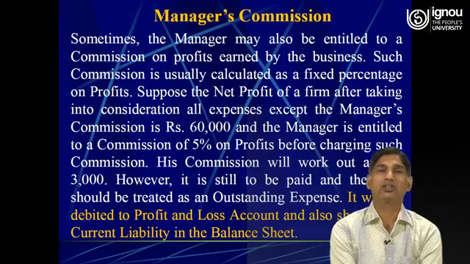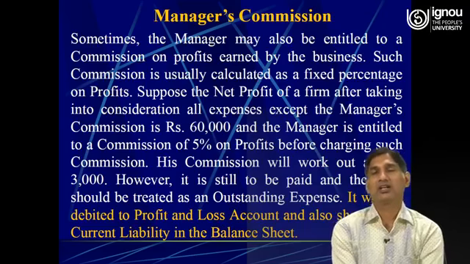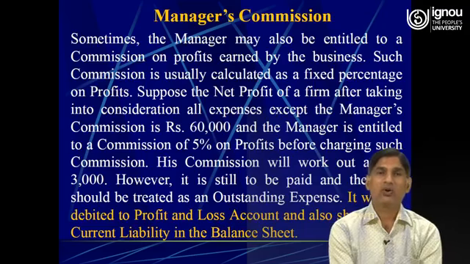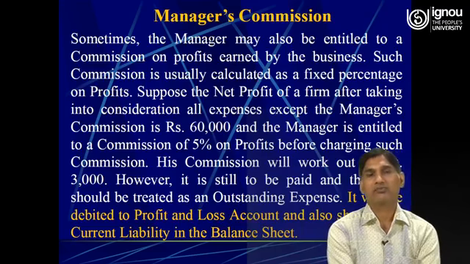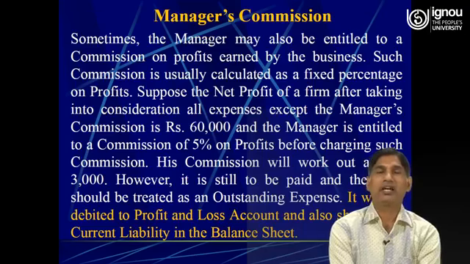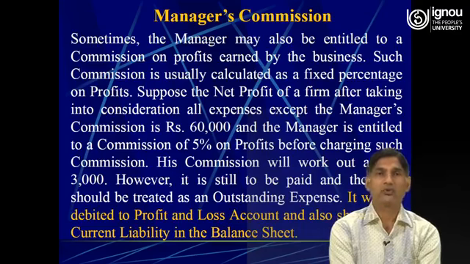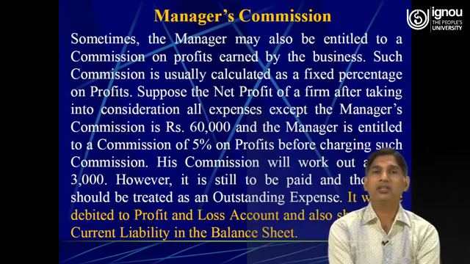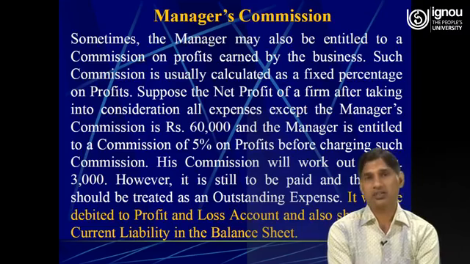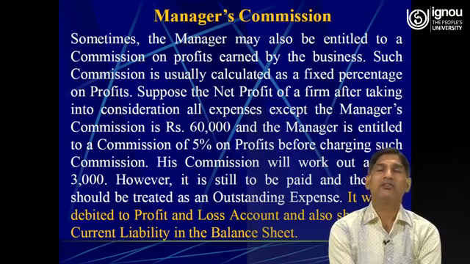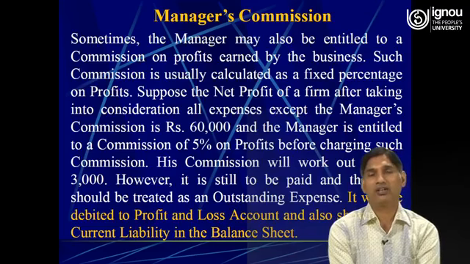So this 3,000 will be shown on the debit side of the profit and loss account, because when we provide the commission to the managers, it is an expense for the business, and being an expense, it is to be debited to the profit and loss account. However, it is still to be paid, and therefore it should be treated as an outstanding expense, because we have made a provision for it.